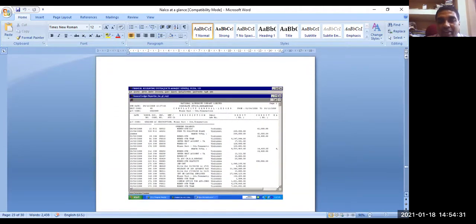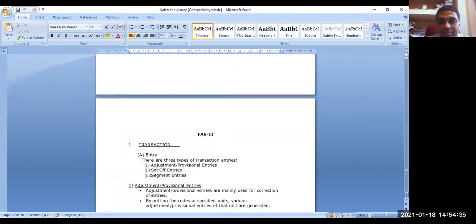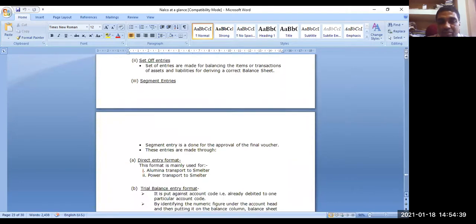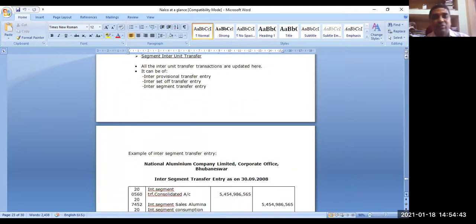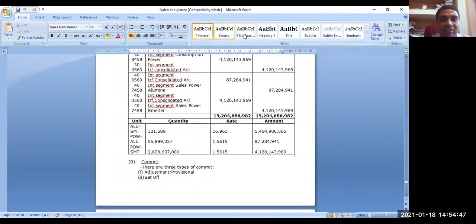This is how their books of account look. So this is how knowledge about the client's business is gained. And on that basis, I told you one more thing, risk assessment. I will again show you how risk is assessed.